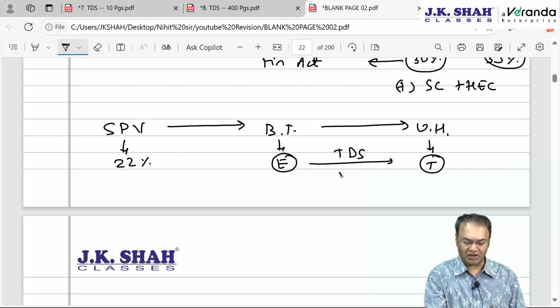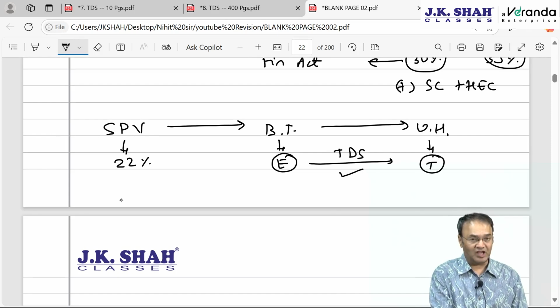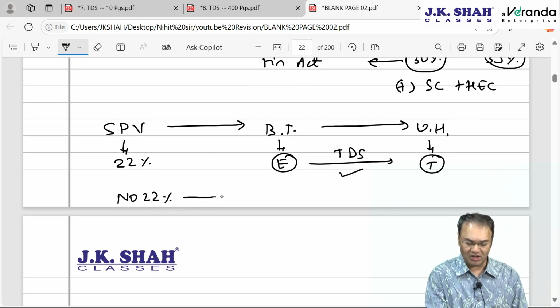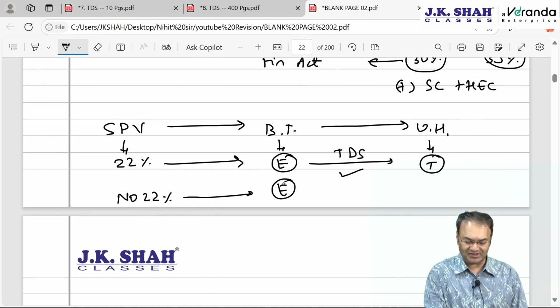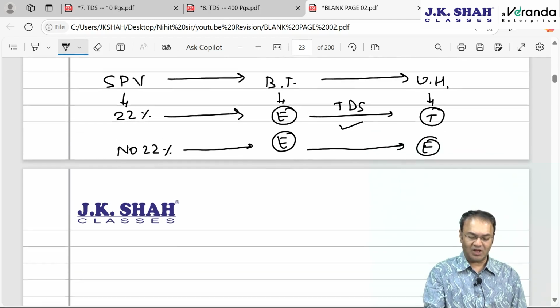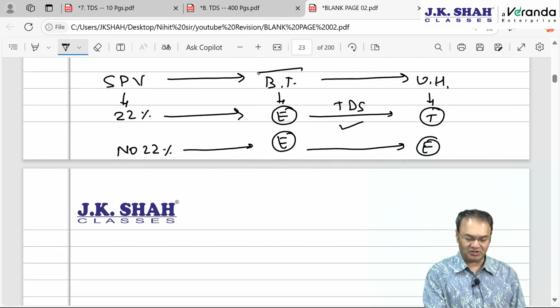TDS under 194LBA applicable. But if SPV has not opted for 22%, has paid tax as per 30% or 25% rate and passing it on to business trust, for business trust it will still be exempt dividend from SPV, but for unit holder also it will be exempt.